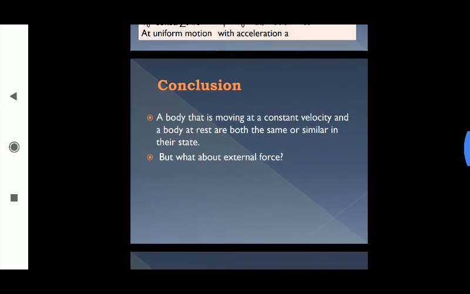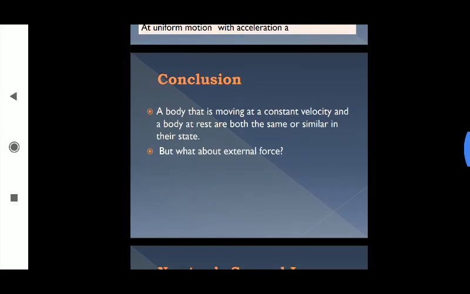So you can conclude that a body moving at a constant velocity and a body at rest are both in the same state. So according to Newtonian mechanics, if an object is at rest or if an object is in constant velocity, the effect is the same. So we can consider these two types of objects to be in the same state.